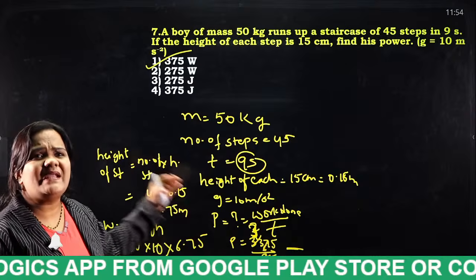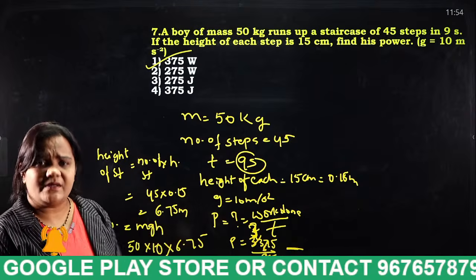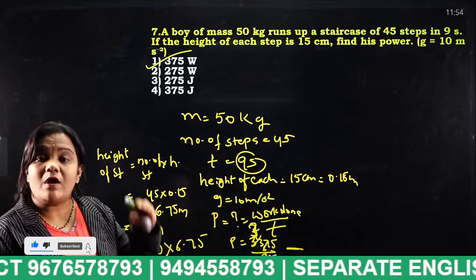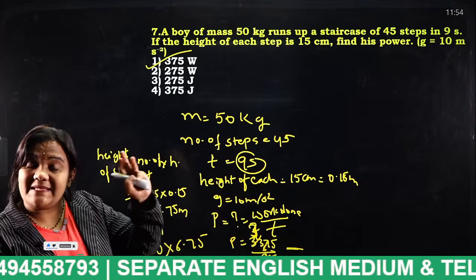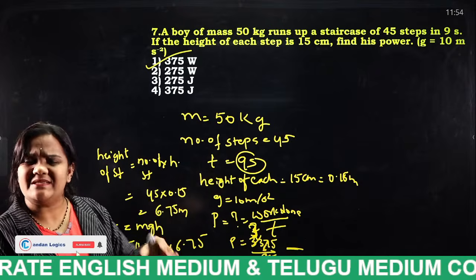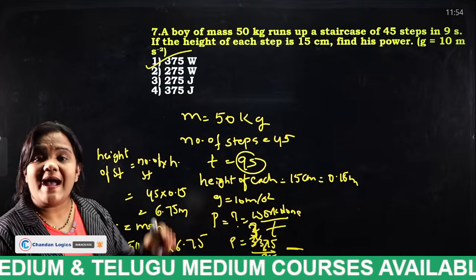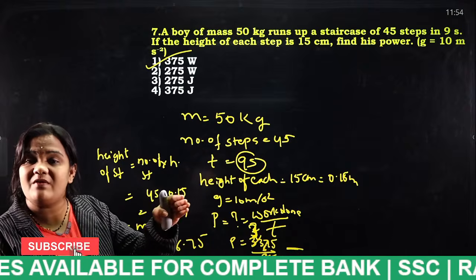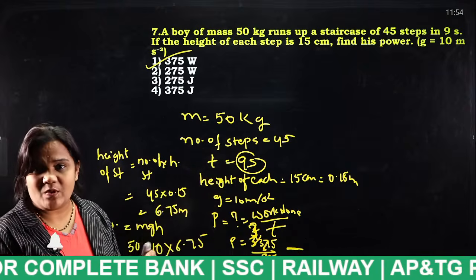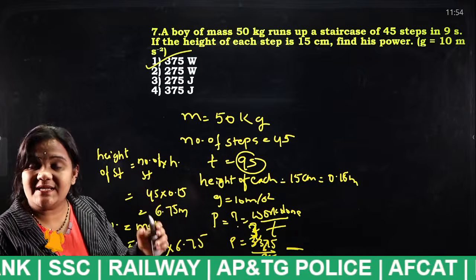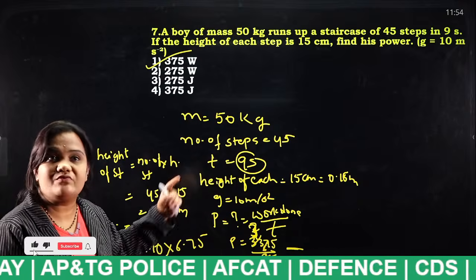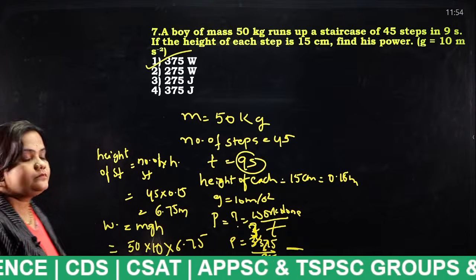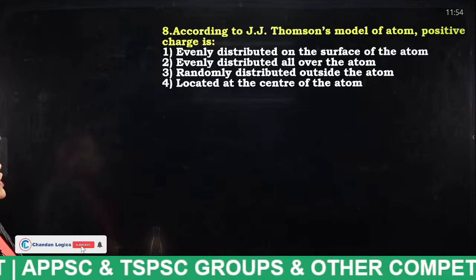So this is also very basic, students. The basic formulas in physics that we have to remember are the kinetic energy formula, the potential energy formula, the three velocity formulas like v is equal to u plus at, the formula for momentum, speed and acceleration. These are the basics, and in SSC GD and RRB Group D, these types of questions will be repeated. Very good. So what is the unit of power? Watt.